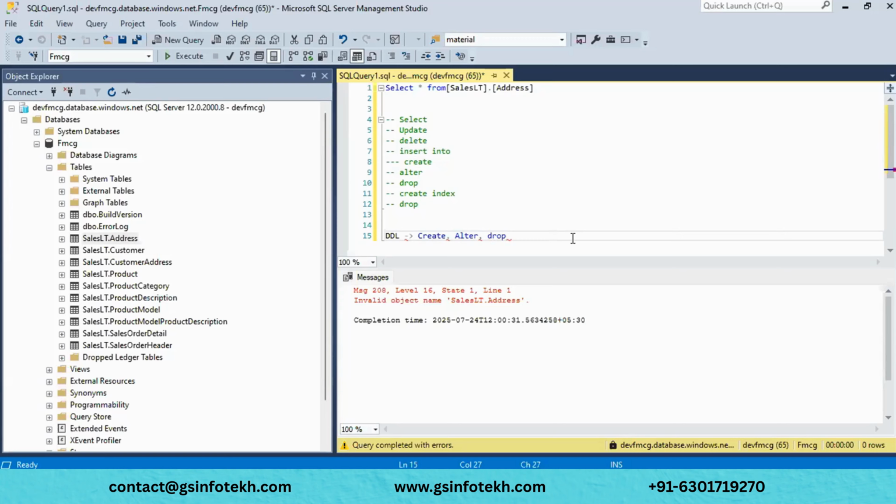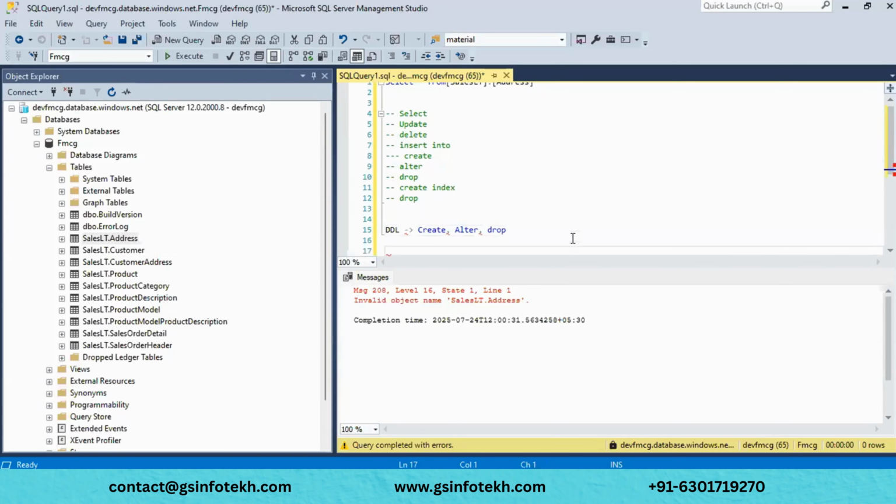And we have DML, which means data manipulation language. Post creating a table, if you want to manipulate your data, something like selecting specific data, or if you want to insert, modify your data, or update, it will manipulate your data, and delete is also going to manipulate your data.